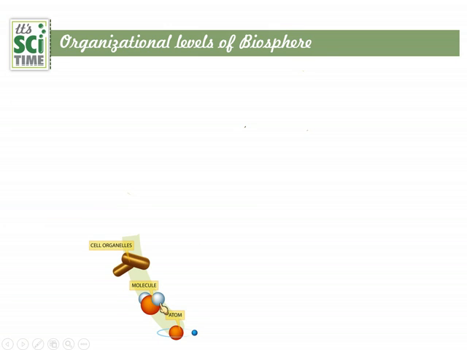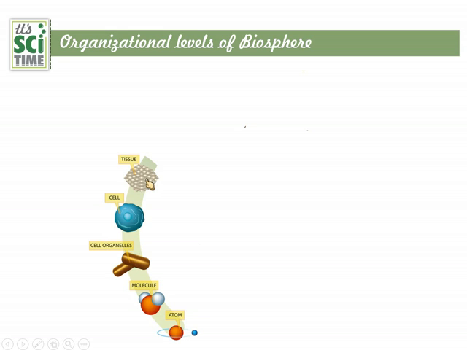Likewise, molecules together form cell organelles. Cell organelles are formed by the molecules. Large molecules like carbohydrates and proteins are the building units of our body, and these cell organelles form cells. The basic structural and functional unit of the human body is the cell.